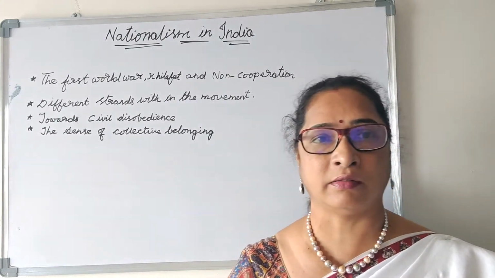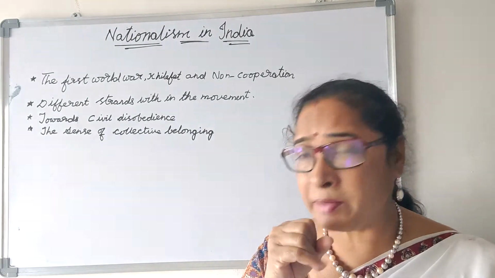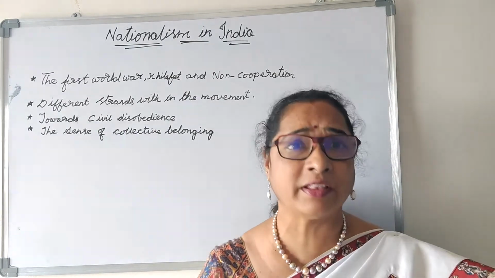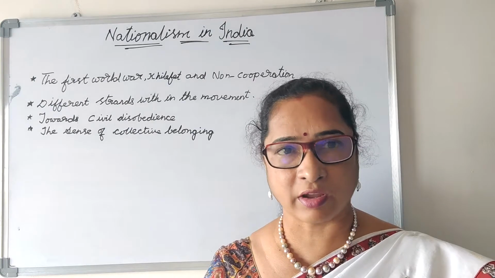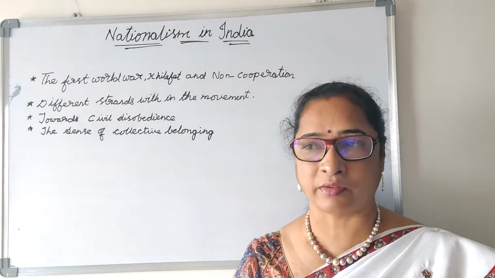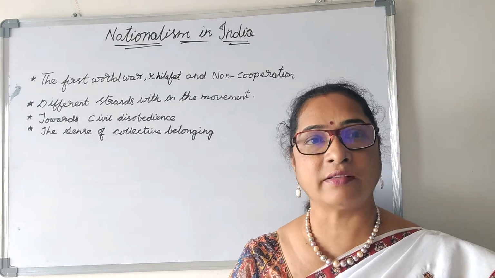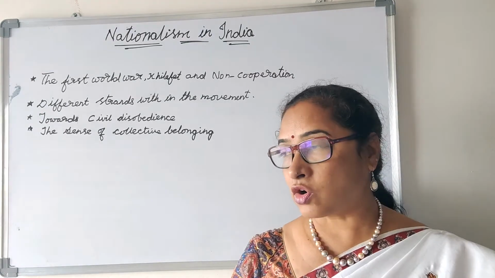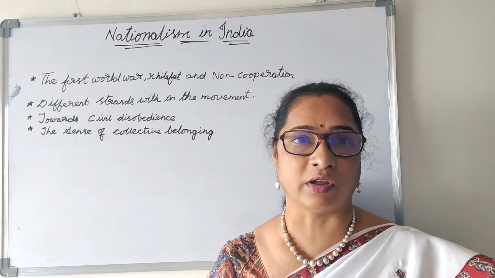What they did in this movement, they boycotted the foreign goods. They picketed the liquor shops. When they were picketing the liquor shops, policemen tried to protest. There was a conflict between the satyagrahis, or the Swarajis, and the policemen. And not only that, they boycotted the foreign goods, they burnt the foreign goods.